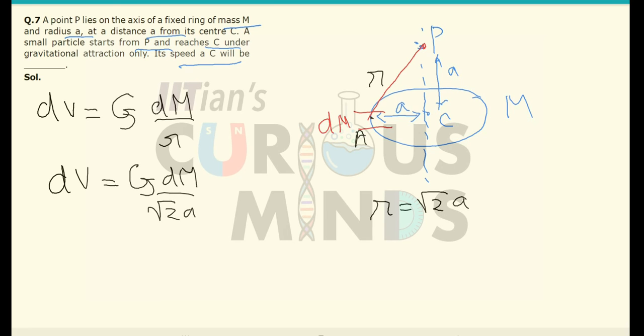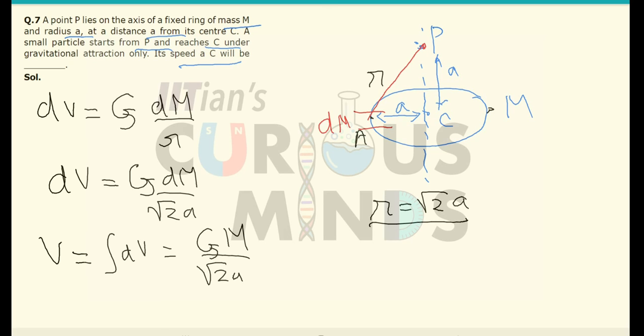If I consider any point on the ring, its distance from P will remain r. So the total potential will be the integration of dV, which is equal to G m divided by root 2 a. This is the potential at point P. Let us find out the potential at point C. The distance is equal to a, so the total potential at point C will be equal to G m divided by a.